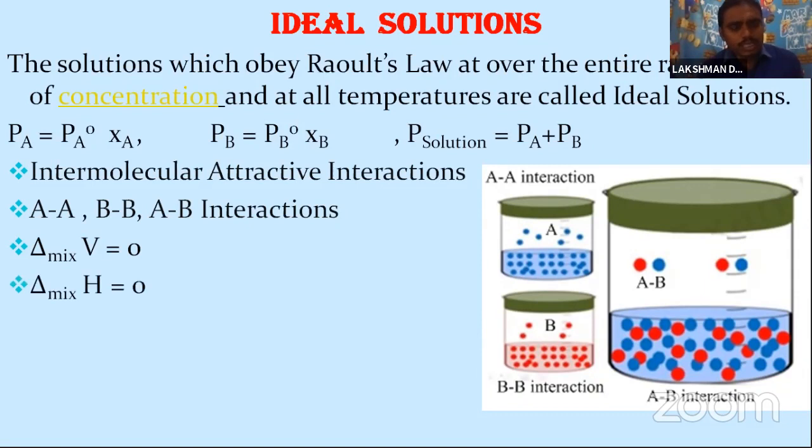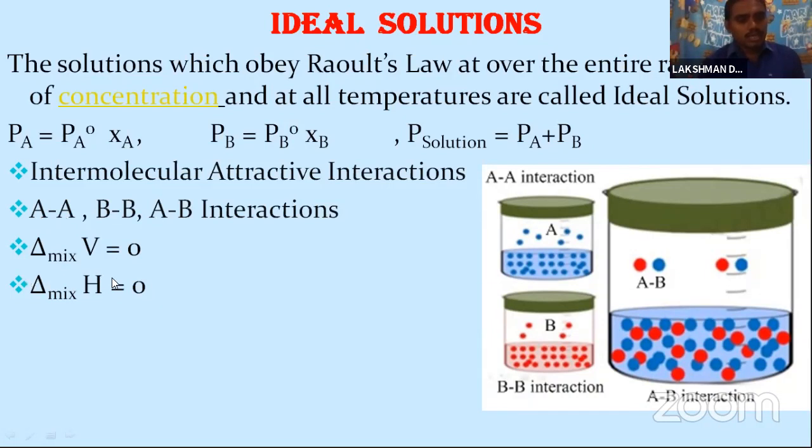Next, there is no change of volume and there is no change of enthalpy. So when A and B are mixed, no heat will be evolved or absorbed. The total volume is the same: A volume and B volume is equal to the solution volume.